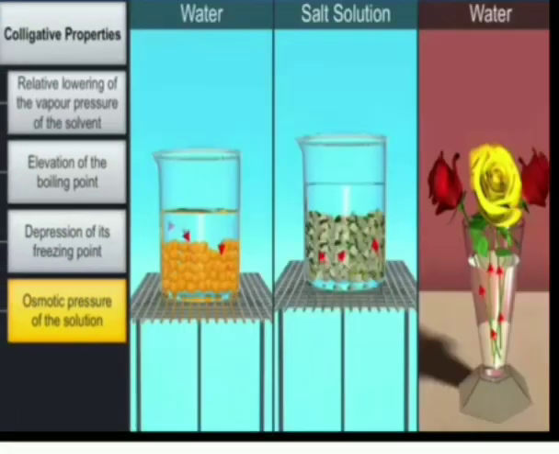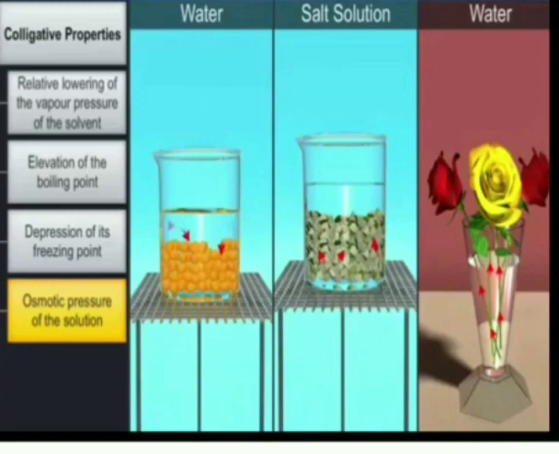And in this figure we have three containers. In the first one we have resin in water, in another one we have raw mangoes in salt solution, and in the third one we have flowers in a pot, in a container having water. So what will happen? There will be movement of solvent molecules either from inside to outside or outside to inside the object, in the case of resins, raw mangoes and flowers.